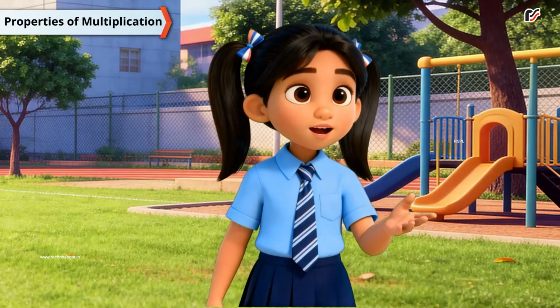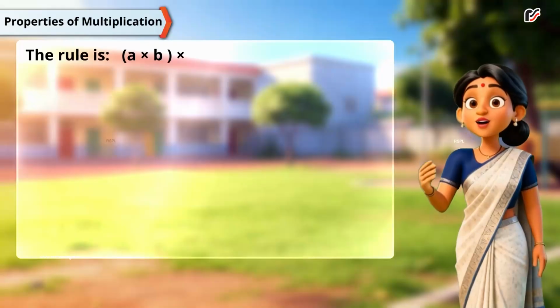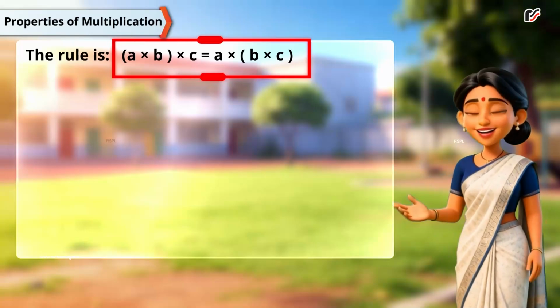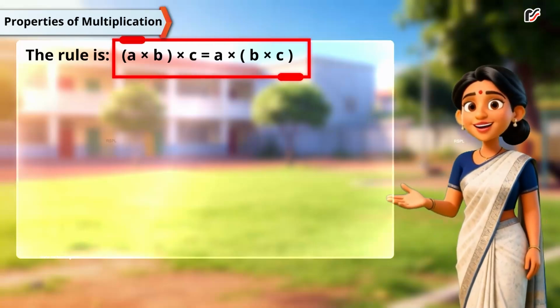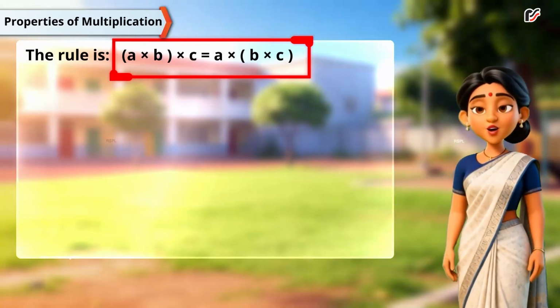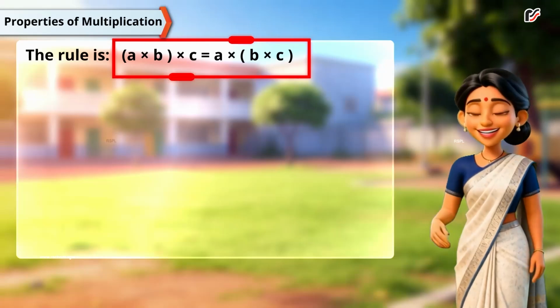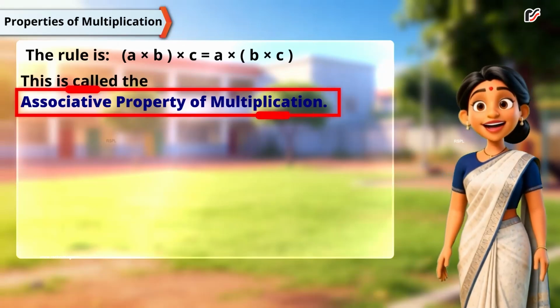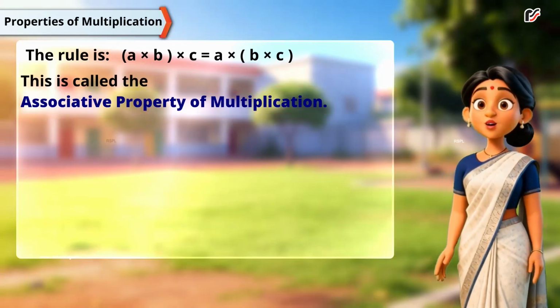The answer is the same. The rule is A multiplied by B multiplied by C is equal to A multiplied by B multiplied by C. This is called the associative property of multiplication.